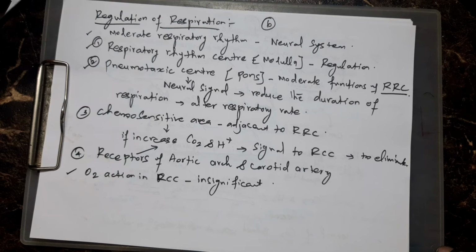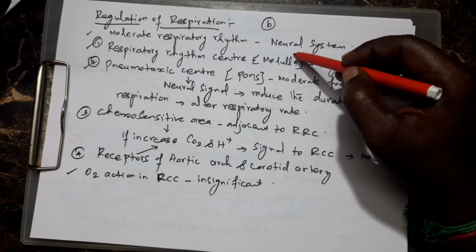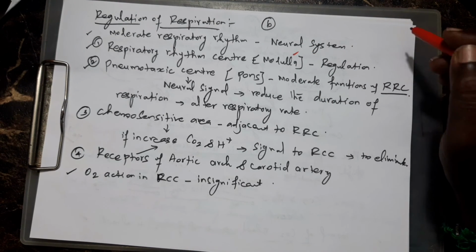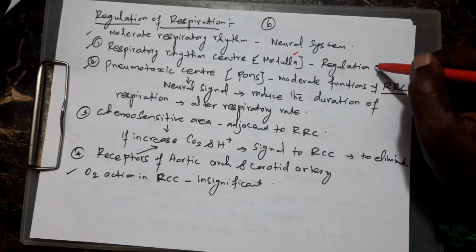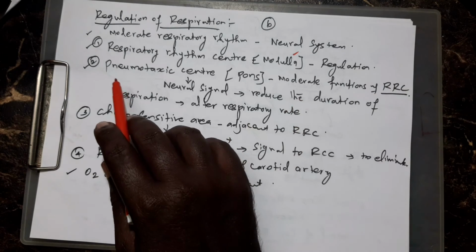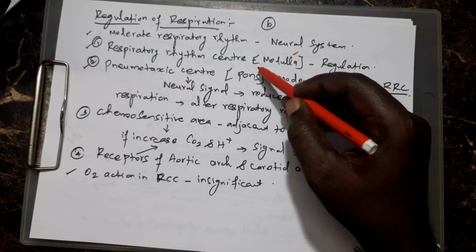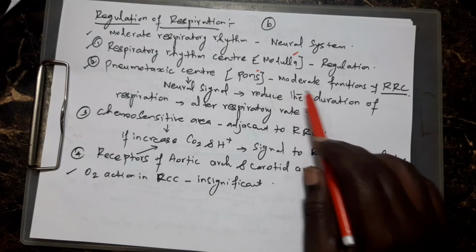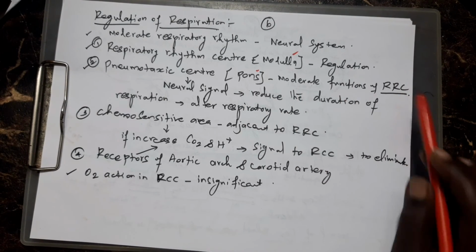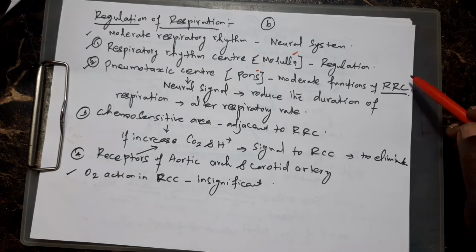One is the respiratory rhythm center, present in the medulla region of the brain. That is the main controlling center, and it alone regulates respiration. Second is the pneumotaxic center, present in the pons, which is also in the brain. It moderates the function of the RRC. RRC I mentioned is the respiratory rhythm center, shortly called RRC.